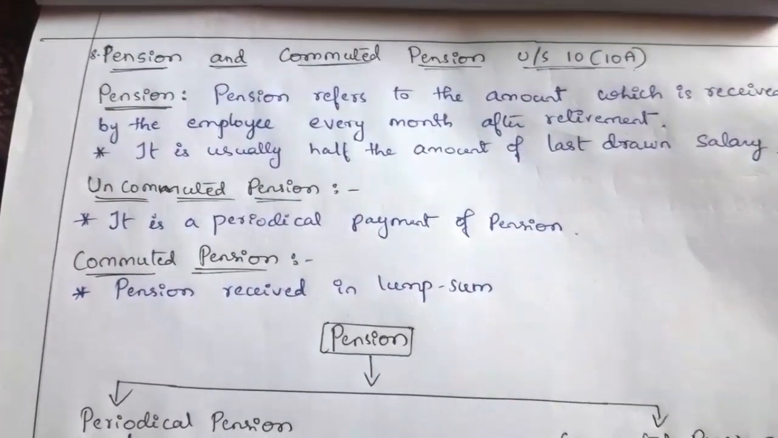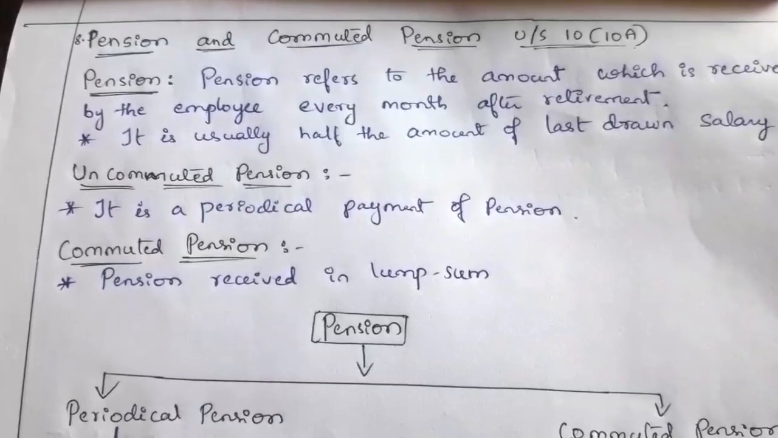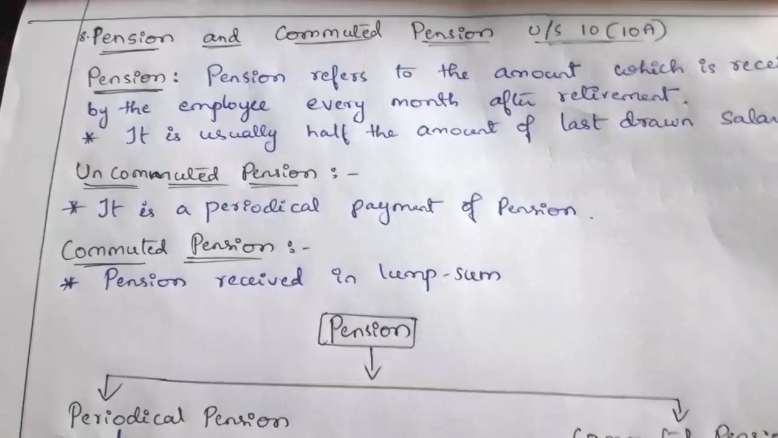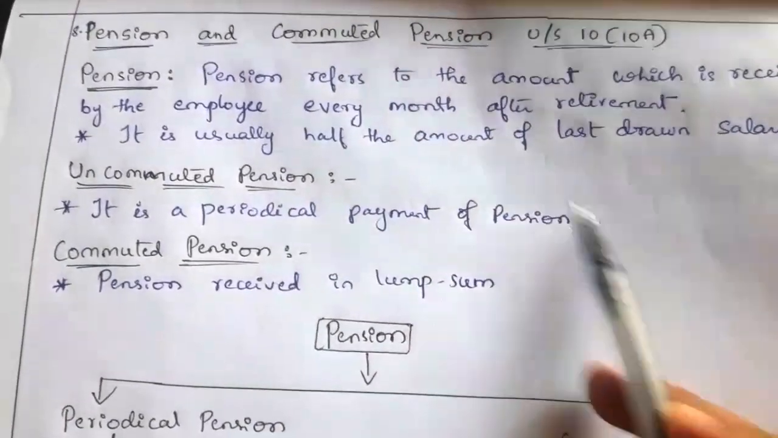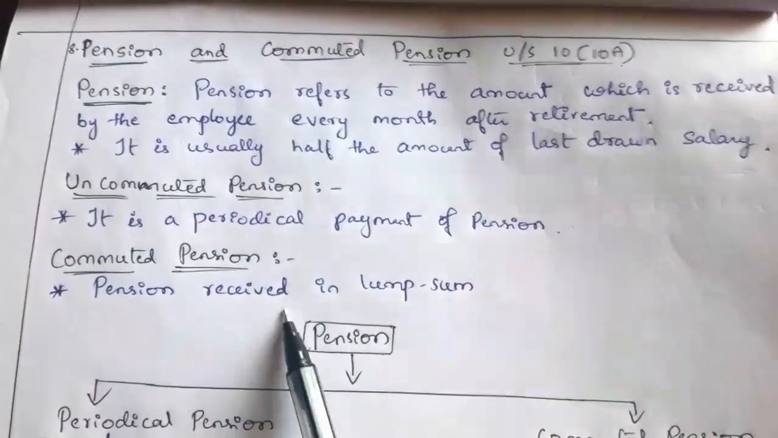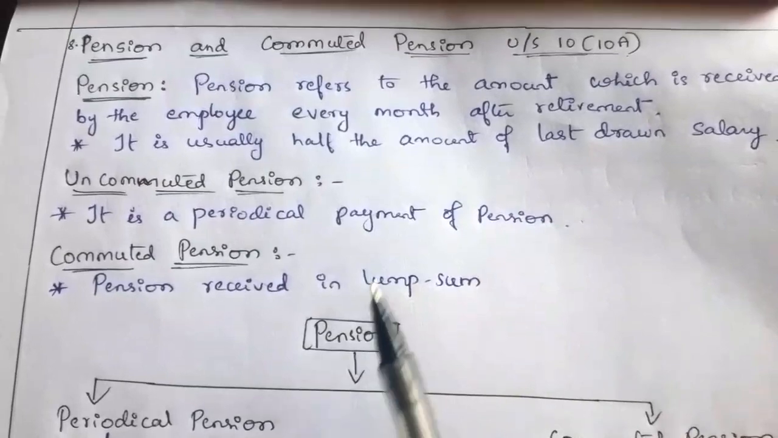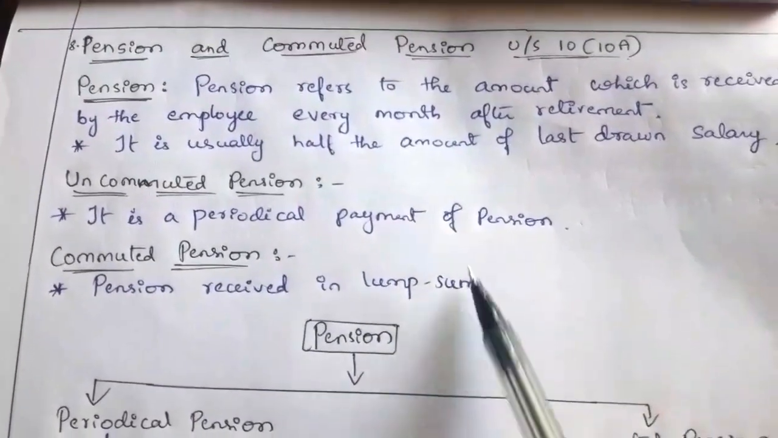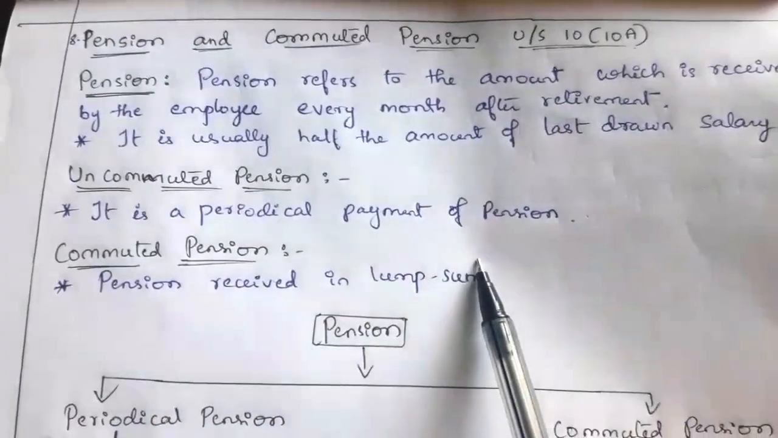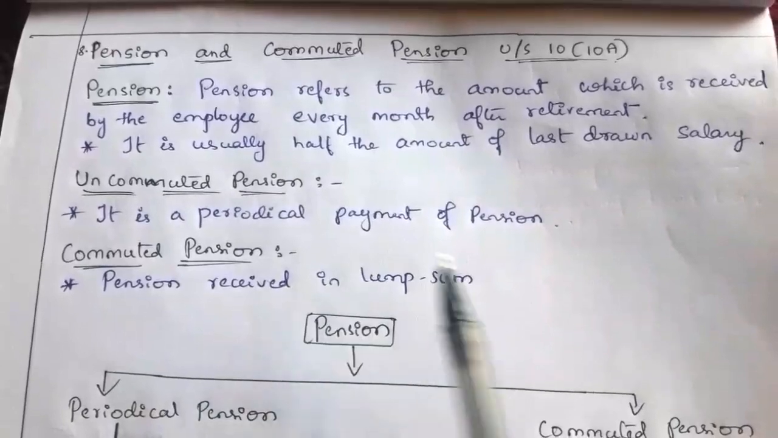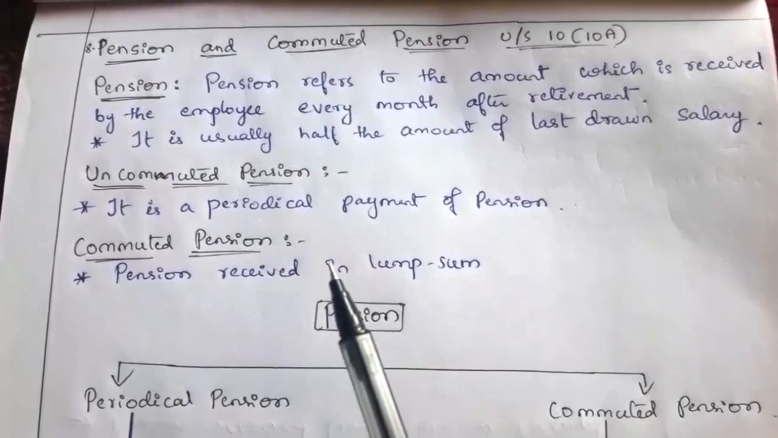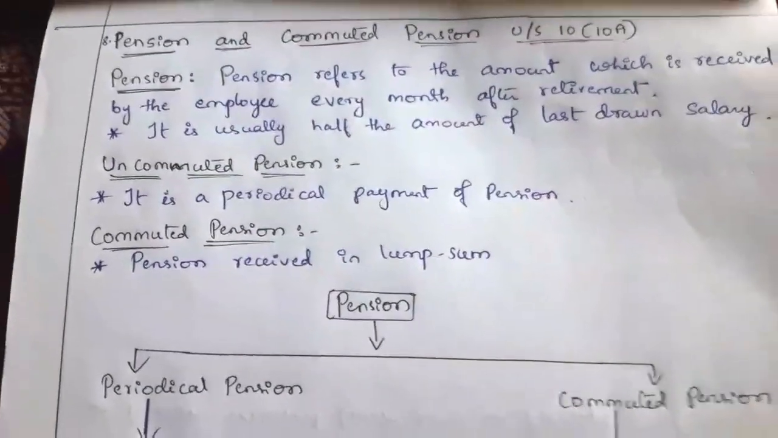The second one is commuted pension. Sometimes employees receive the pension amount in lump sum instead of periodical monthly payment. Lump sum means the accumulated pension amount. Pension received in lump sum is known as commuted pension, and it is taxable as per the conditions.